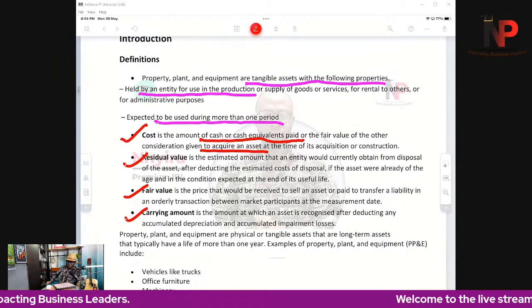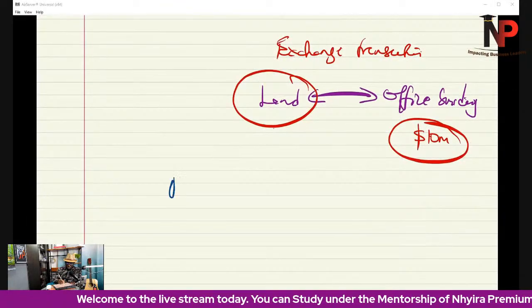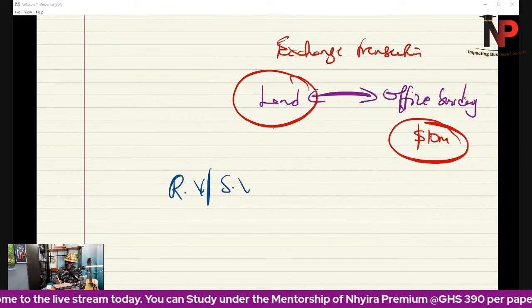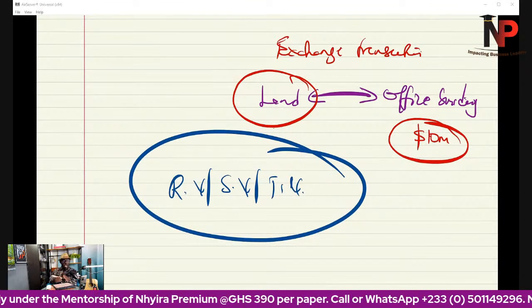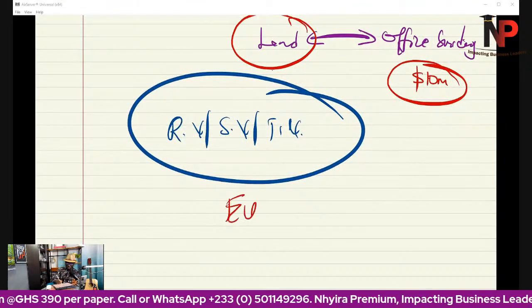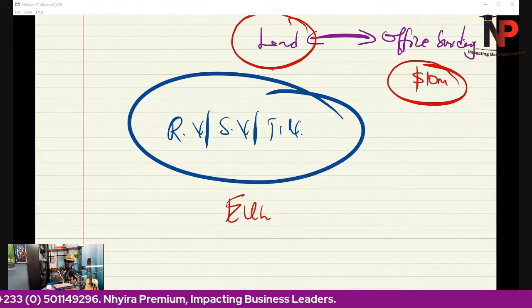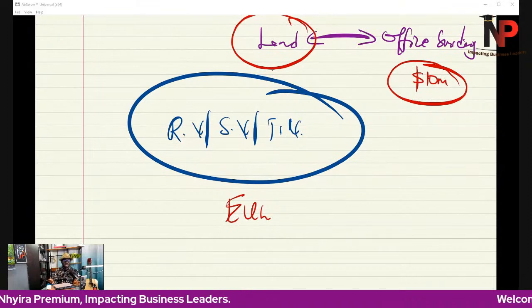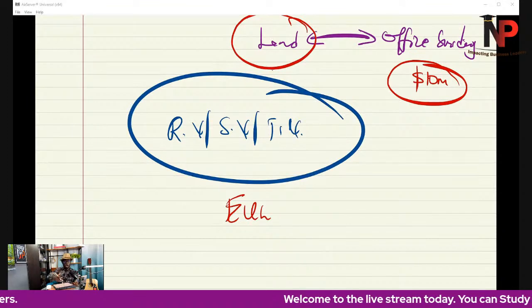When we say the residual value of the asset, another name for that is the scrap value. Residual value is the same as the scrap value, is the same as the terminal value. It is simply the value at which an asset will be disposed of at the end of its economic useful life. Now, the economic useful life of an asset is simply the estimated number of years or productive period that the asset is expected to be used.